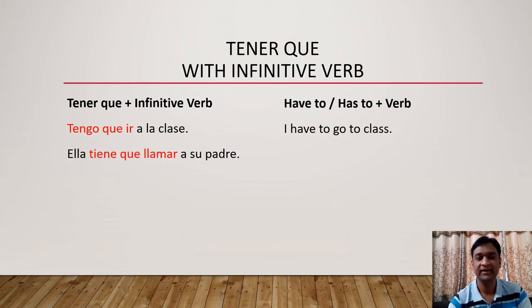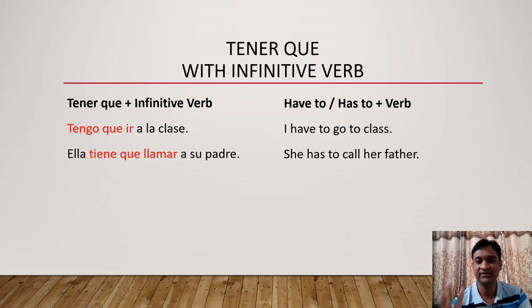Next example. Ella tiene que llamar a su padre. She has to call her father. So here also tiene que llamar in the red font. Tiene is the third form and llamar means to call, an infinitive verb. So tiene que plus infinitive verb, tiene que llamar. She has to call her father. One more difference I want to tell here.